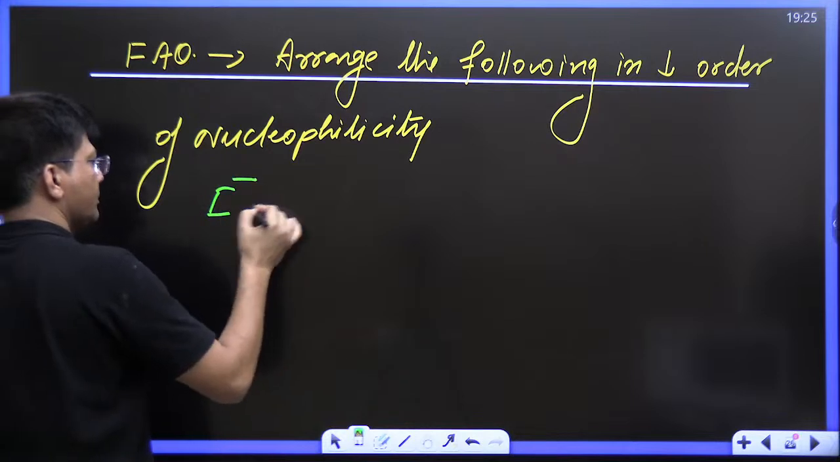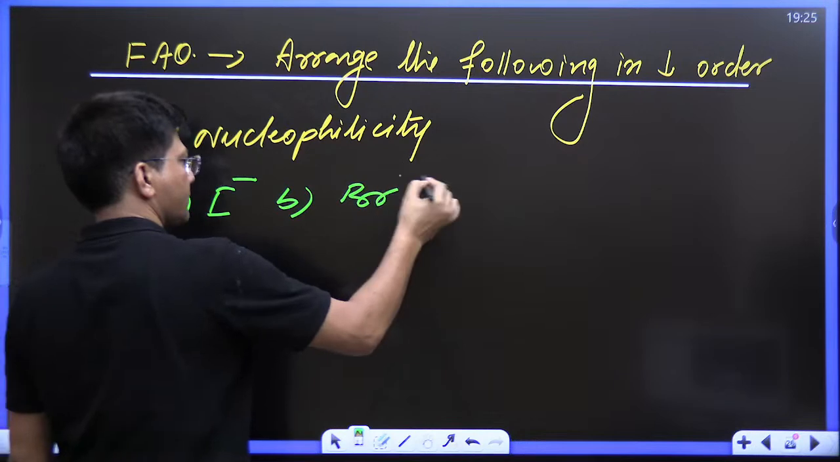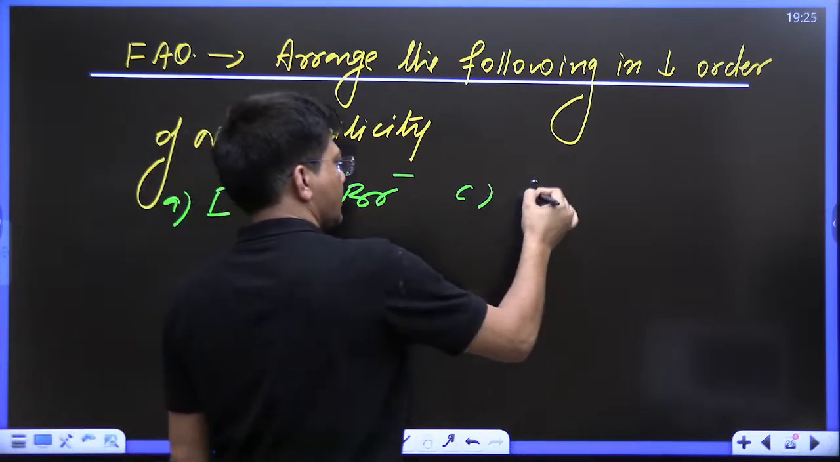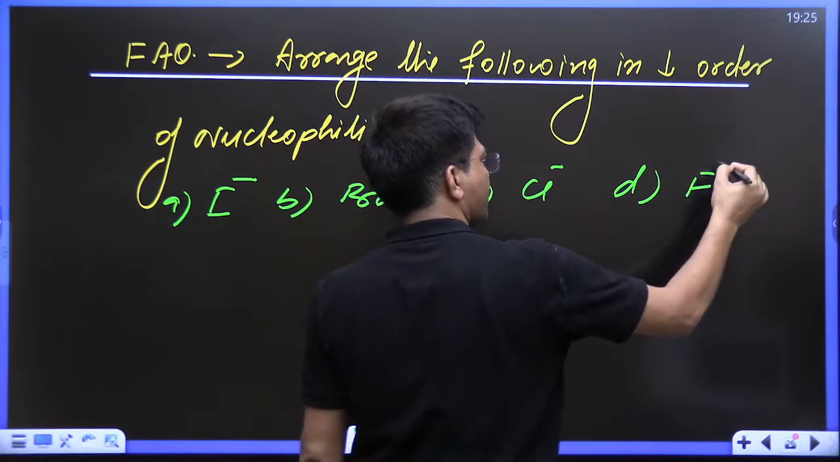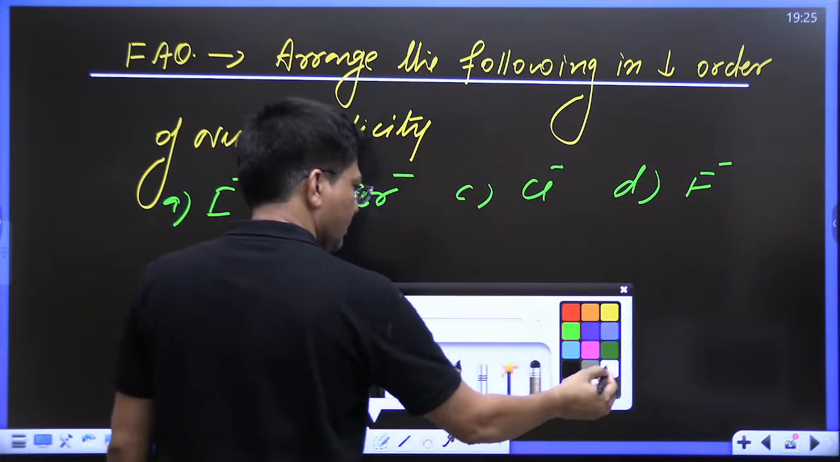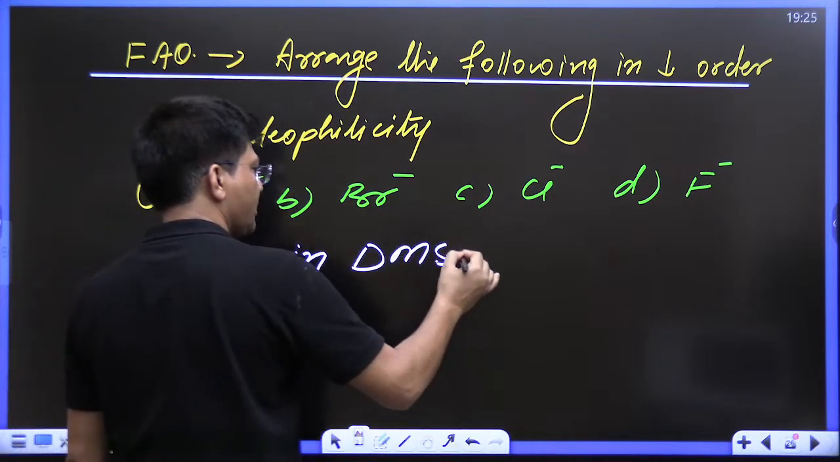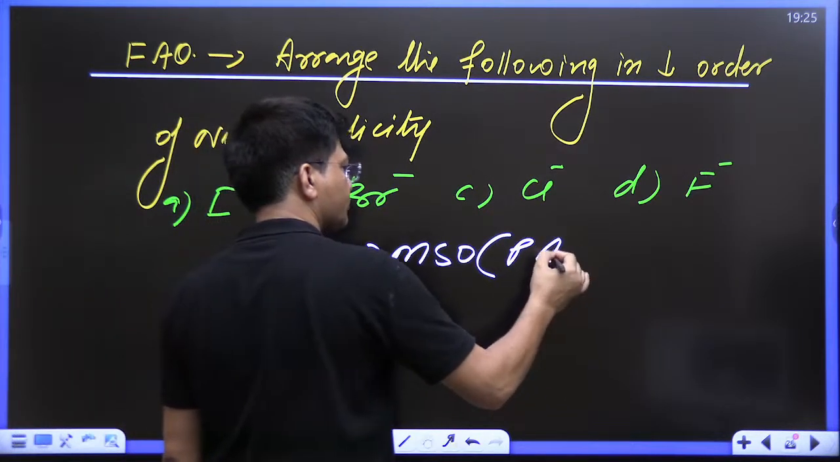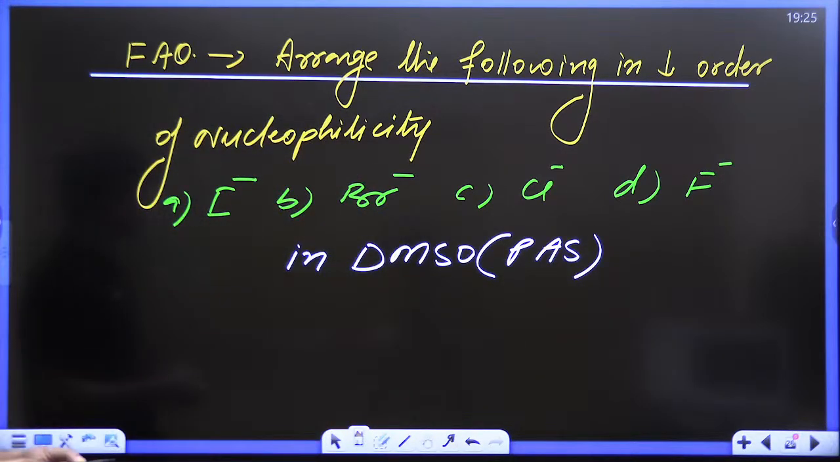I, Br, Cl, F, and the question is in DMSO. You know DMSO is a polar aprotic solvent. This is a really fantastic question, kids.